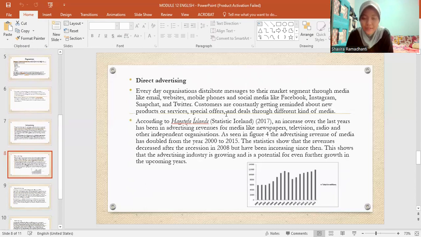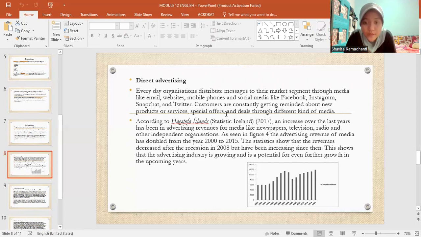Direct advertising. Every day, organizations distribute messages to their market segment through media like email, website, mobile phone, and social media like Facebook, Instagram, Snapchat, and Twitter. Customers are constantly getting reminded about new products or services, special offers, and deals through different kinds of media.